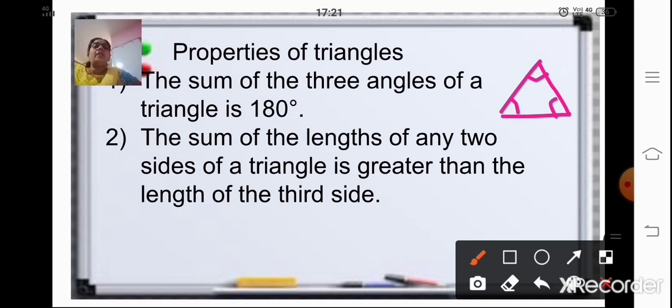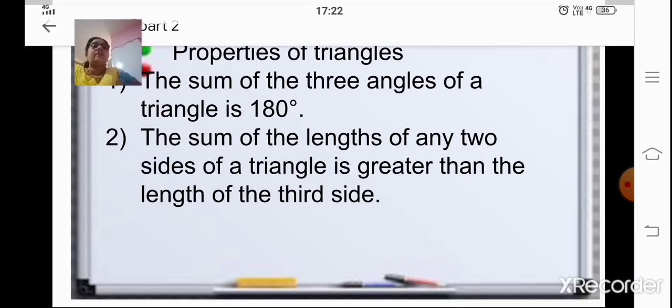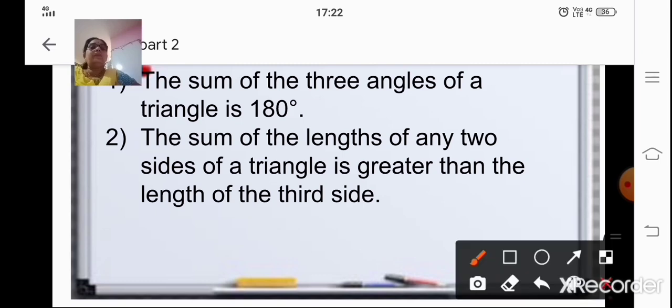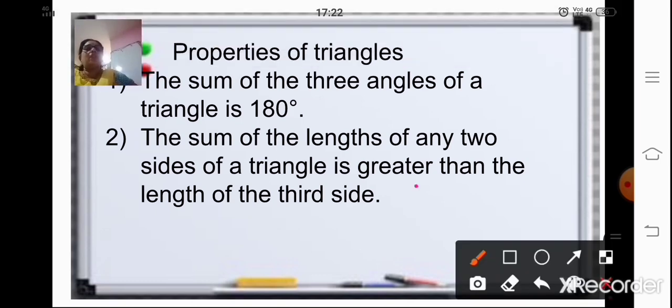And the second property tells us that the sum of the lengths of any two sides of a triangle is greater than the third side. Suppose you take a triangle, the length of one side is 4 centimeters, the other is 5.